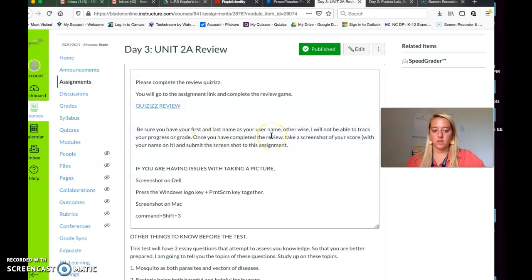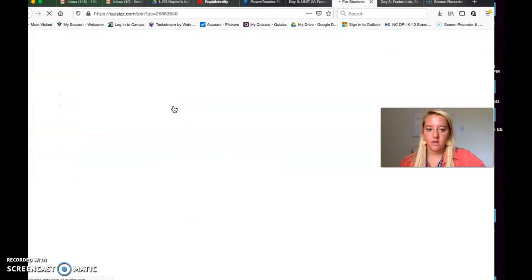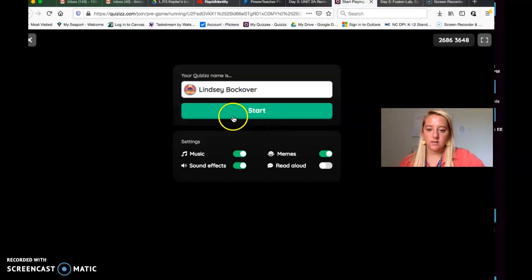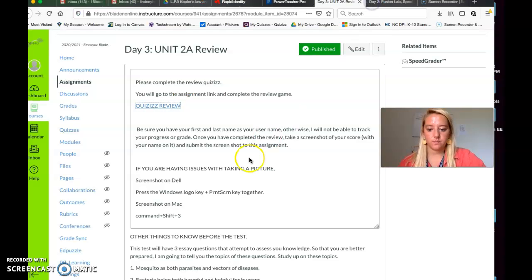Once you've completed a review, take a screenshot of your score with your name on it and submit the screenshot to this assignment. Here's how to do a screenshot. Go to the quizzes. It's going to look like this. You'll click start, you'll play the review game. You can play it as many times as you want. You at least have to do it once so that I know you've reviewed for your test on Thursday.